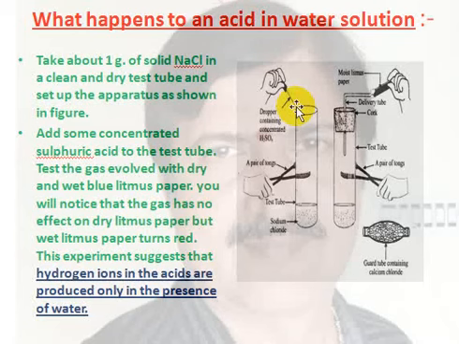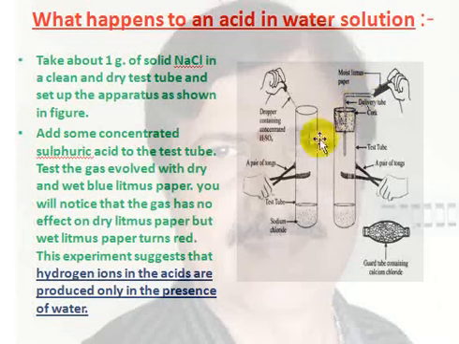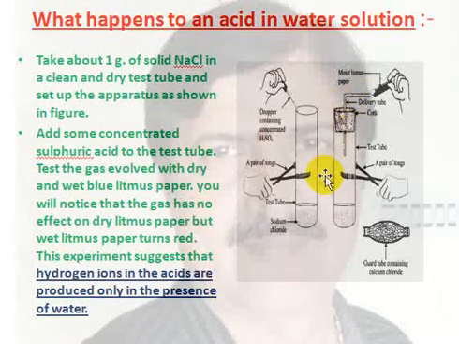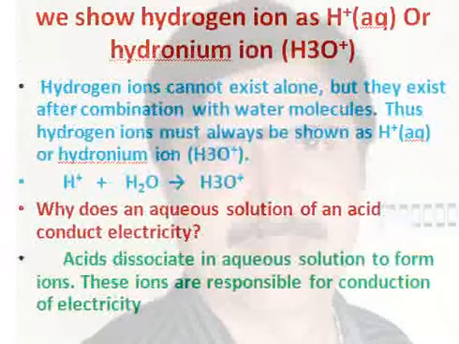It remains blue only. But in the second case, if you bring wet blue litmus near the test tube, as soon as the gas comes in contact with the wet litmus paper, the blue litmus changes to red color. That means some gas is produced. When that gas dissolves in the water present in the wet litmus, acid is produced. That acid turns blue litmus red. So it is clear that acids show their property only when they are in aqueous solution.